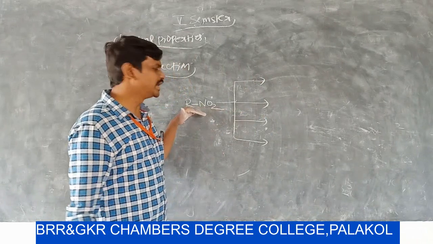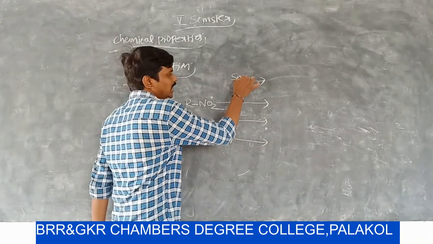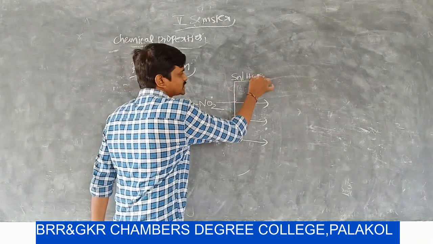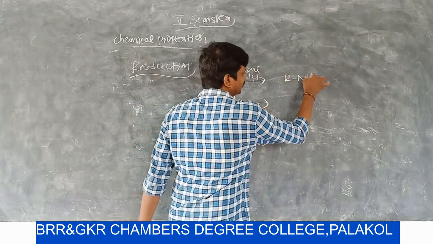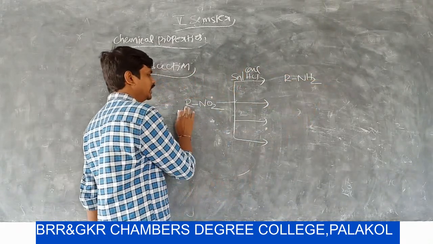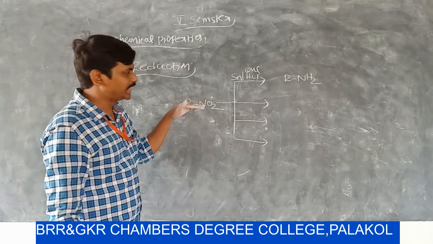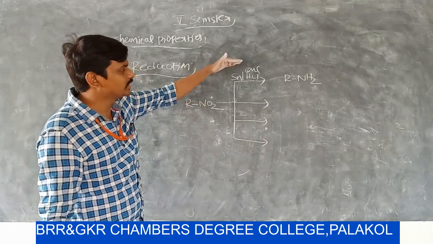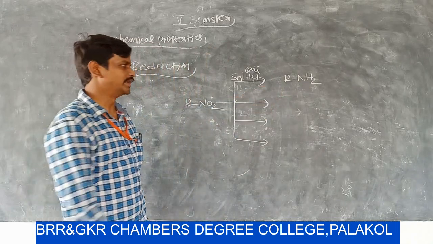Here I consider one nitrohydrocarbon. This nitrohydrocarbon on reduction with tin and concentrated HCl gives primary amine.